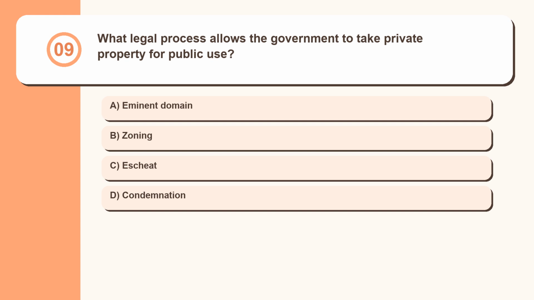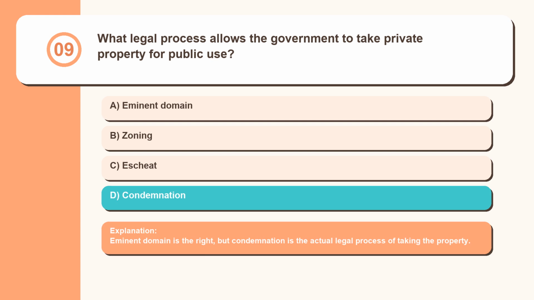Question 9. What legal process allows the government to take private property for public use? Eminent domain, zoning, escheat, condemnation. Eminent domain is the right, but condemnation is the actual legal process of taking the property.